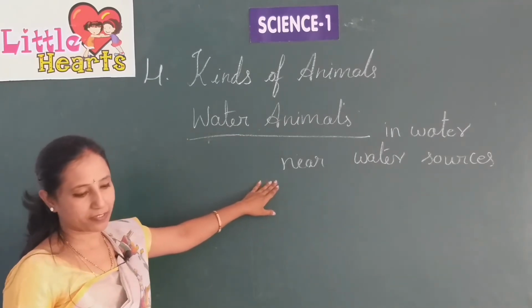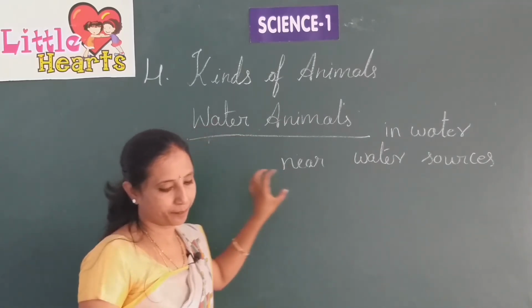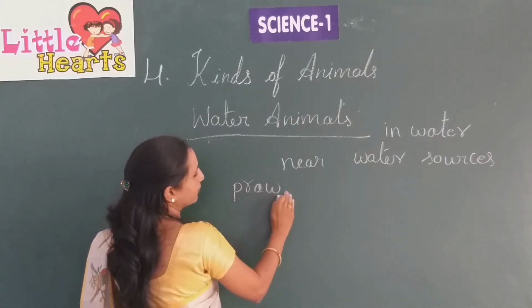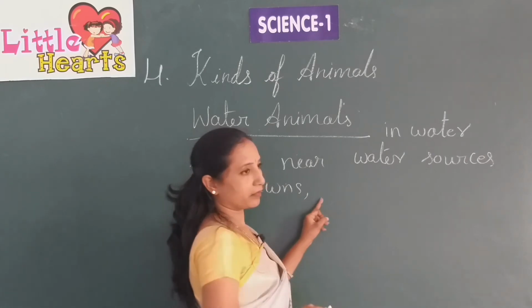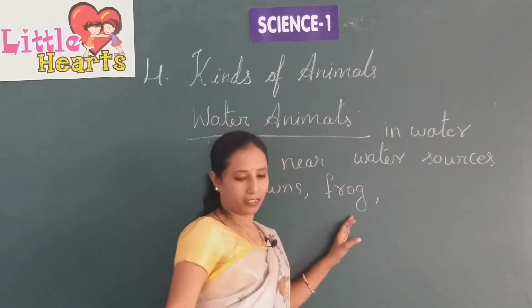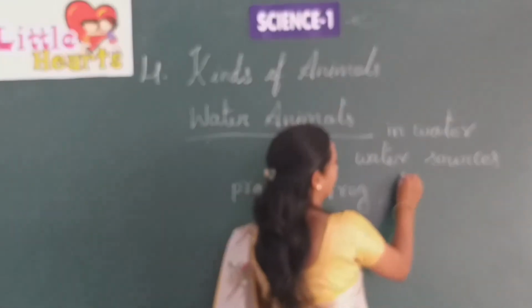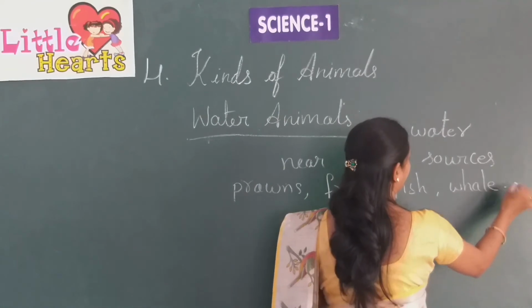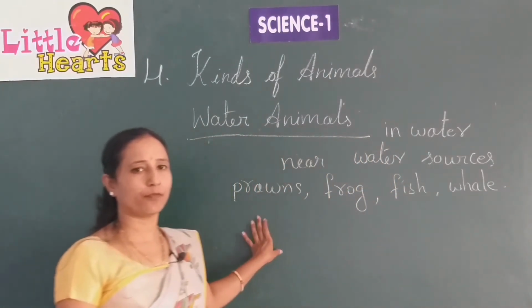What are the examples of these water animals? Prawns, then frog. You can also say fish, whale, etc. These are examples of water animals.